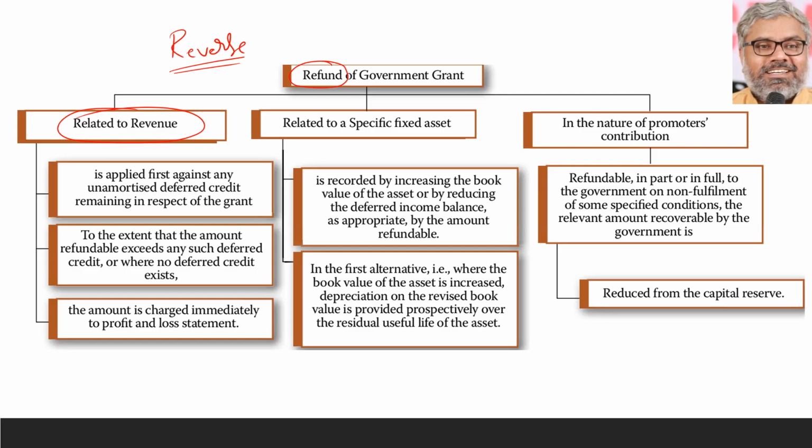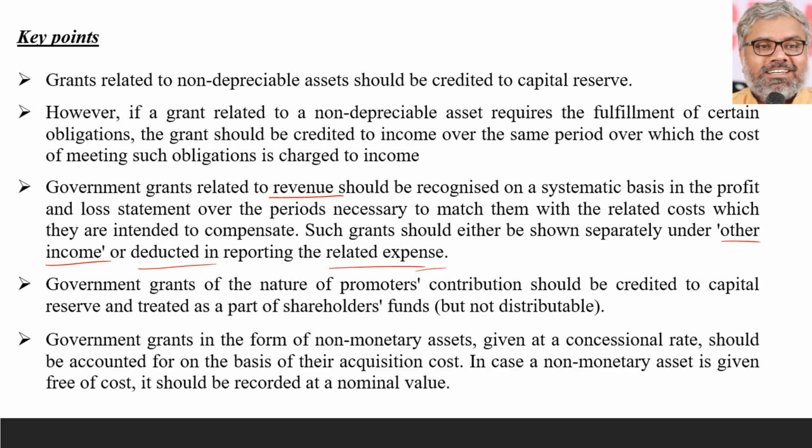Now refund is happening. So what should we do? Reverse it. Earlier it was credited to the P&L account. Now it is debited to the P&L account. That's it. However, even some revenue grants, because we have revenue grants also, should be recognized on a systematic basis in the P&L account.